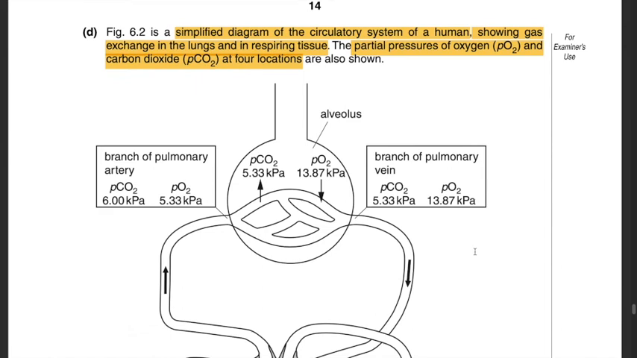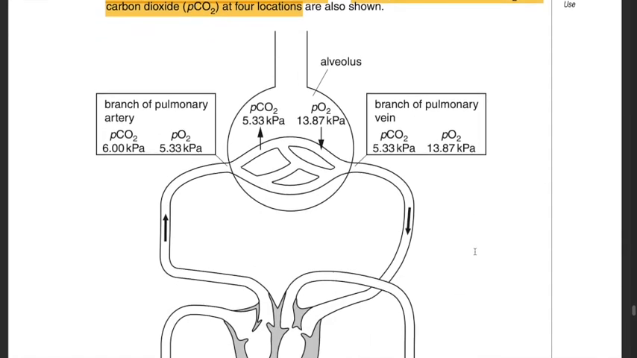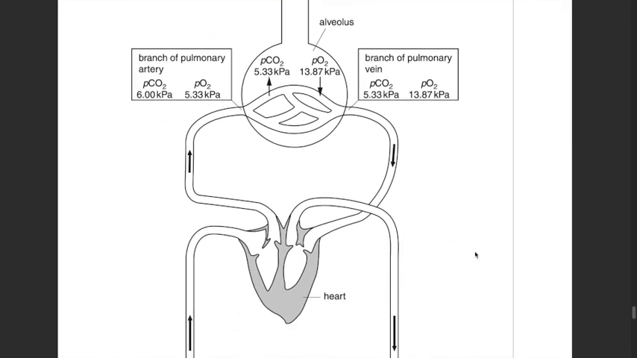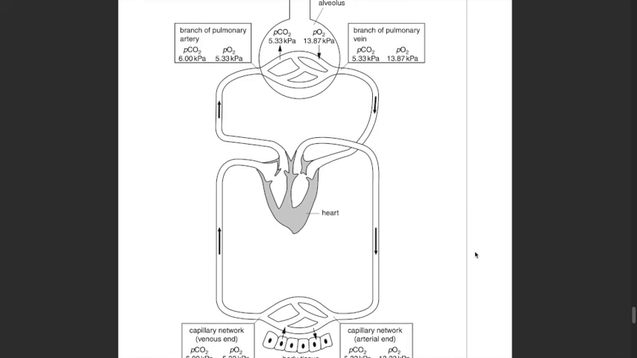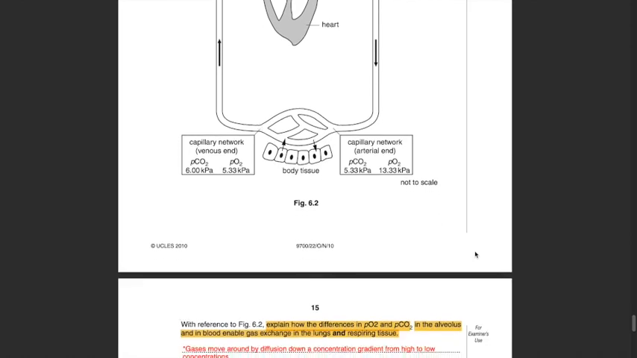Part D. Figure 6.2 is a simplified diagram of the circulatory system of a human showing gas exchange in the lungs and in respiring tissue. The partial pressures of oxygen and carbon dioxide at 4 locations are also shown. This diagram shows you the alveolus and the body tissue, as well as the partial pressures in the blood vessels and in the corresponding areas of the alveolus and the body tissue. So look carefully into the values of the partial pressures of oxygen and carbon dioxide, and let's hop on to the next question.